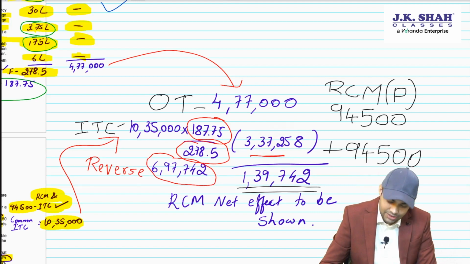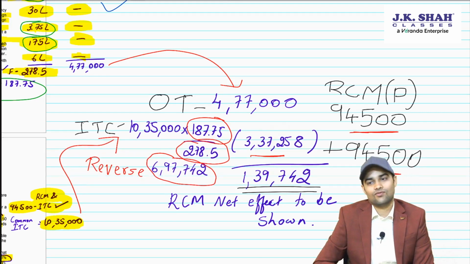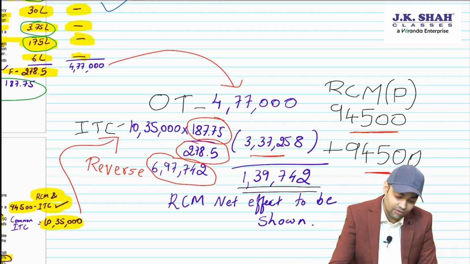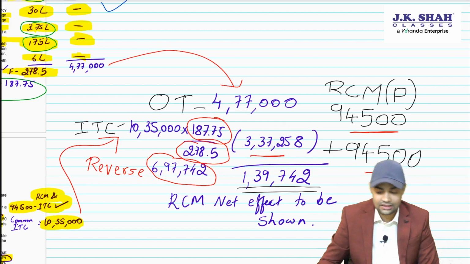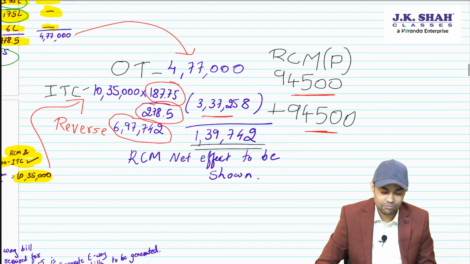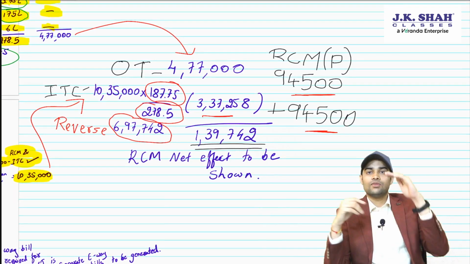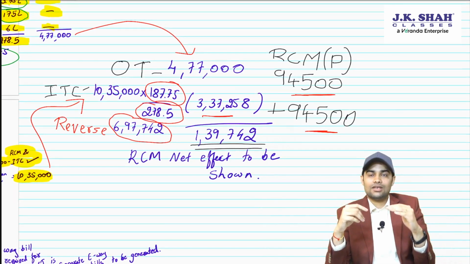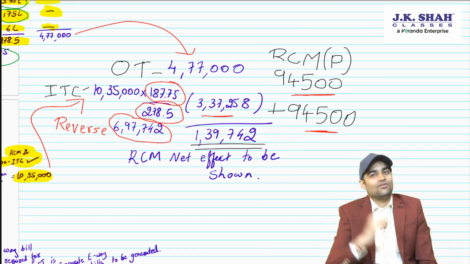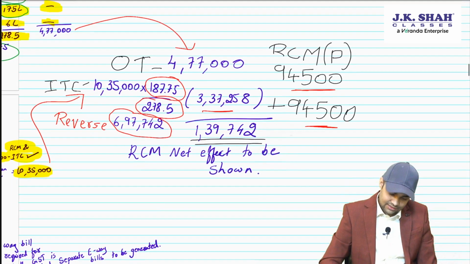Plus RCM payable 94,500 has to be shown. ITC 94,500 has to be shown. The net impact will be 0, but in the examination, do you have to present this properly? Yes, it has to be presented very clearly so that the examiner is able to appreciate. So how do you present it? Output tax minus input tax, and at the end you will add RCM payable. And once you do this, you will get an answer.